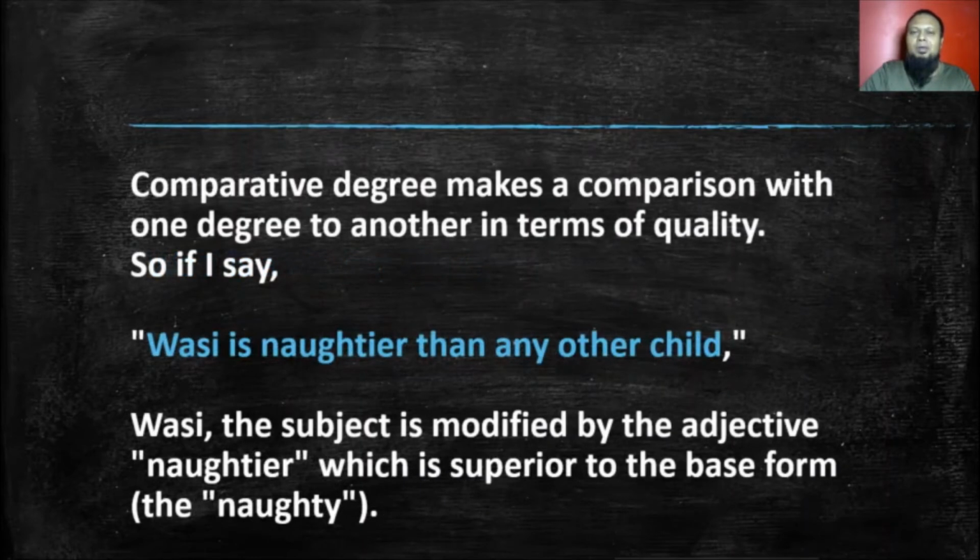Then the next one, the comparative degree. A comparative degree makes a comparison of one with another in terms of quality. So if I say Wasi is naughtier than any other child, I am comparing him with another child. Wasi, the subject, is modified by the adjective naughtier. We have used naughtier, the adjective form which is superior to the base form naughty. It is a comparison between two, and my son is more naughty.